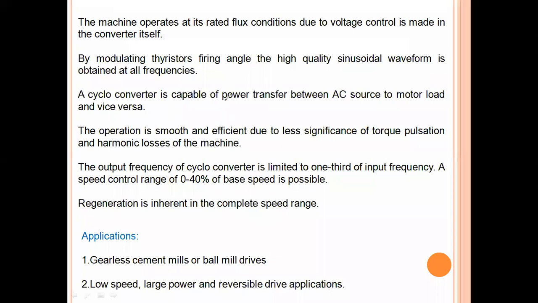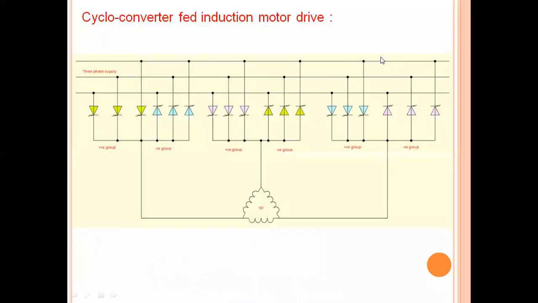Just now we have discussed that this structure contains a large number of switches. So only for large power applications will cycloconverter fed induction motor drives be used. Then only it will be economical. For medium and low power applications, we cannot use cycloconverter fed induction motor drives due to cost issues. So low speed and high power.